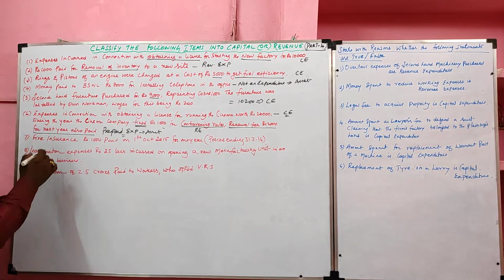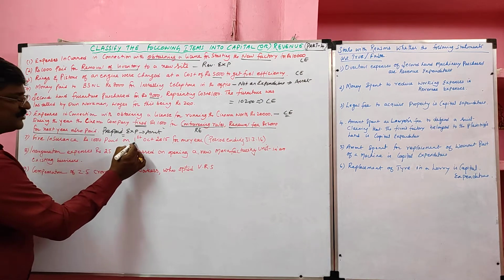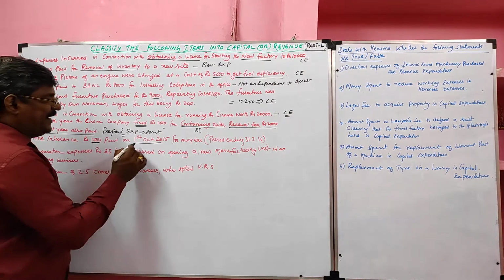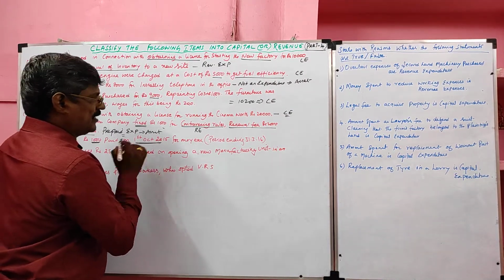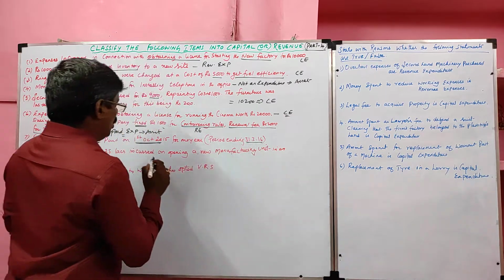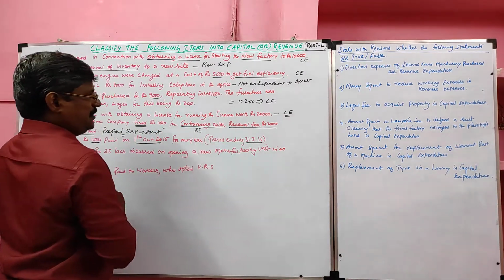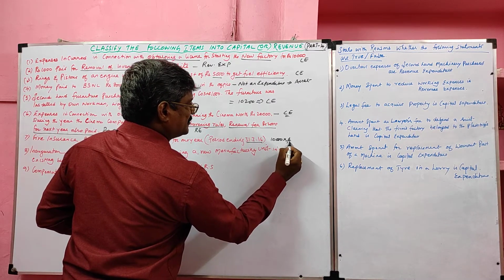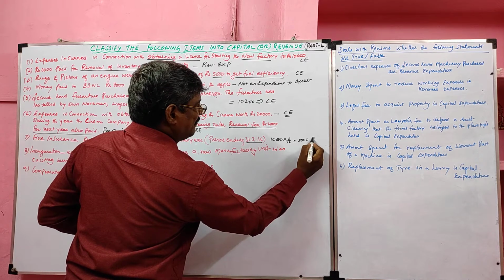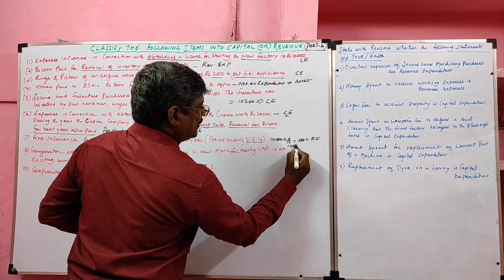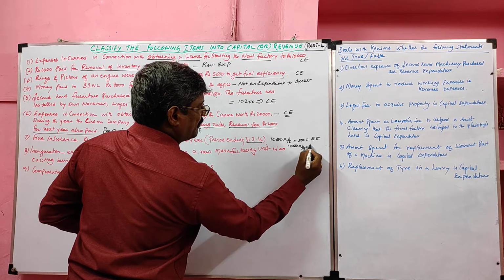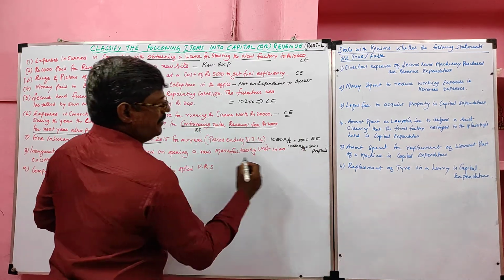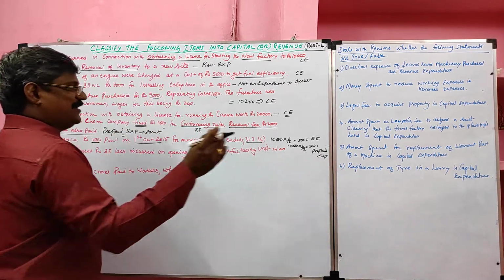Then seventh one, fire insurance rupees 1000 paid on 1st October for 1 year. Our period ends on 31st March. So October to March is 6 months. So out of the 1000, 6 months insurance is 500. That is a revenue expenditure. The remaining 6 months insurance premium, 500 rupees, is a prepaid expense appearing on the asset side.